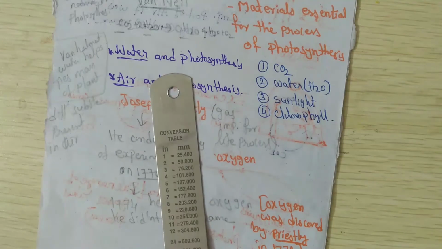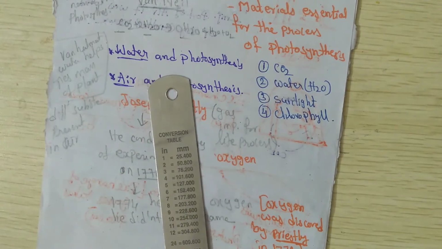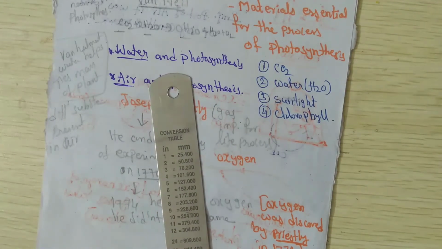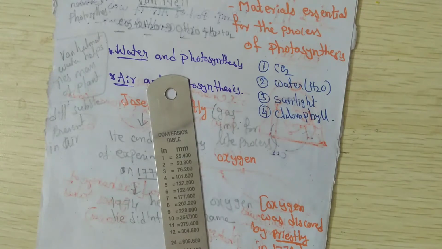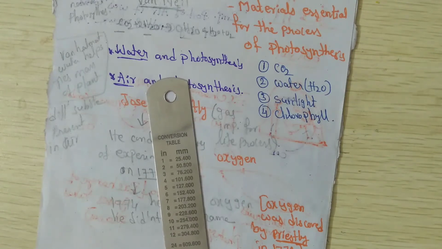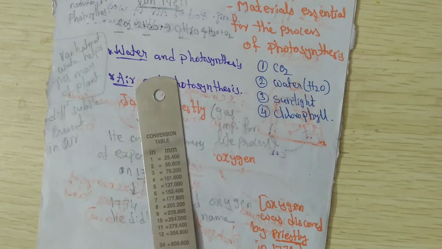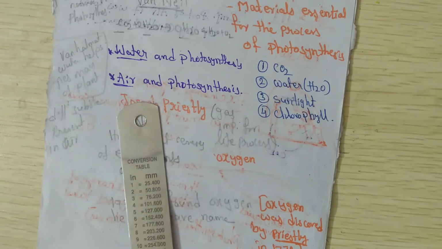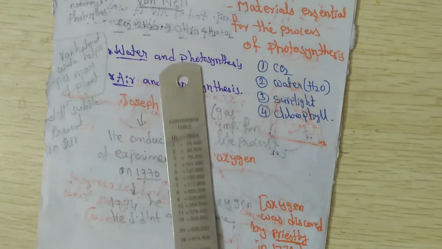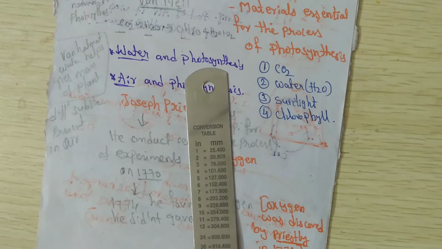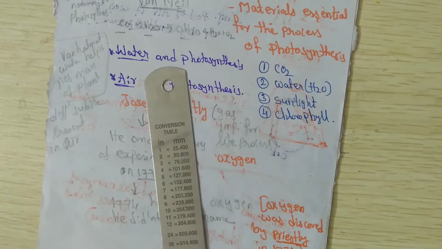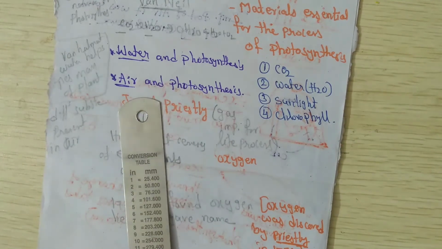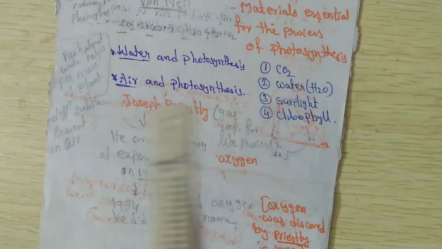Here, when you pour water in the soil, we know the soil contains so many minerals. These minerals are absorbed by the root, and through the root the plant supplies all minerals to the plant. Through evaporation also, some of the water evaporates out from the plant's body. Next, we can see air and photosynthesis.